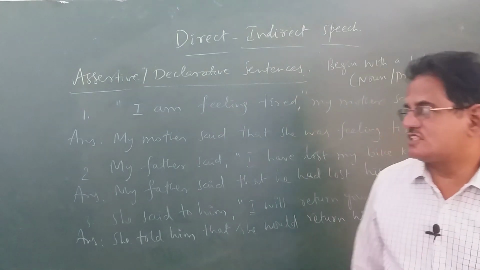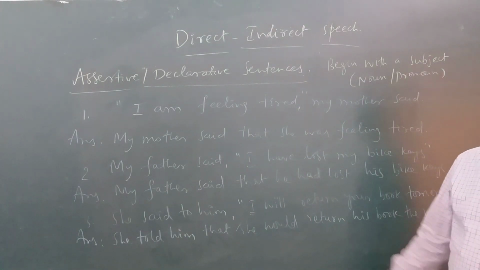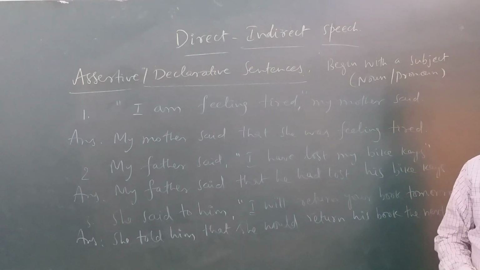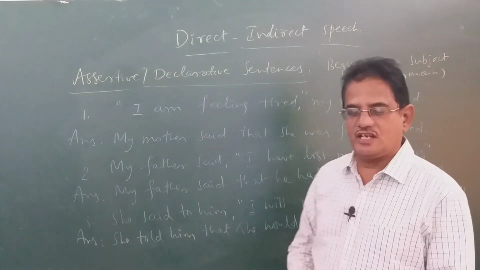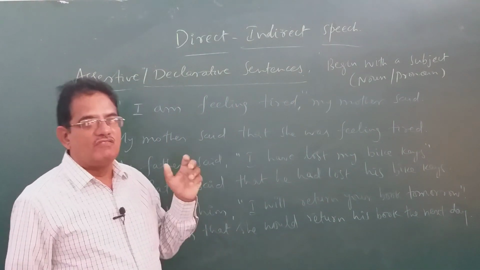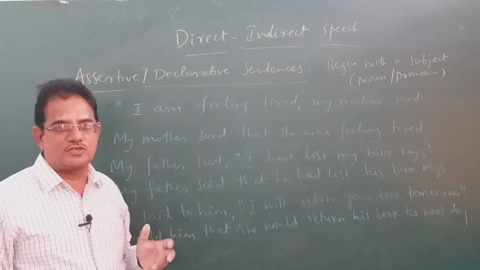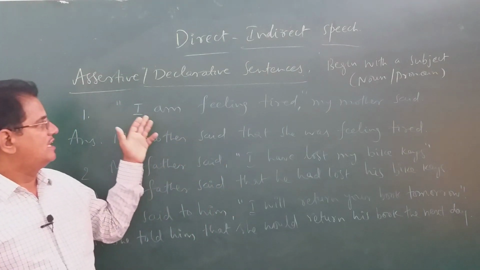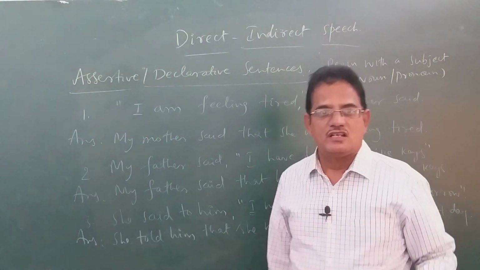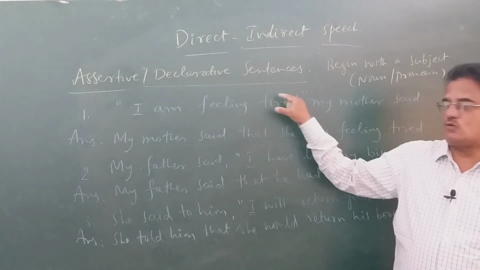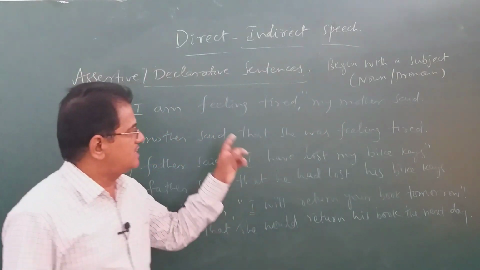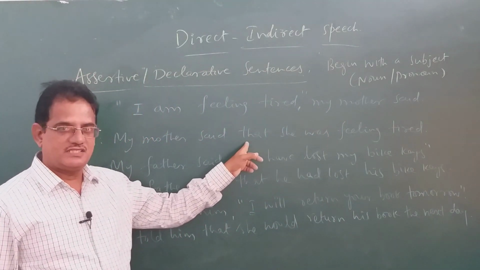See some more sentences. Assertive and declarative sentences, the first type of sentence that we discussed already, and I told you how to identify them. They begin with a subject, either a noun or a pronoun. When such sentences are changed into reported speech, let us see how. I am feeling tired, my mother said. The words in the inverted commas are spoken by my mother. So you begin the sentence like this: my mother said that.